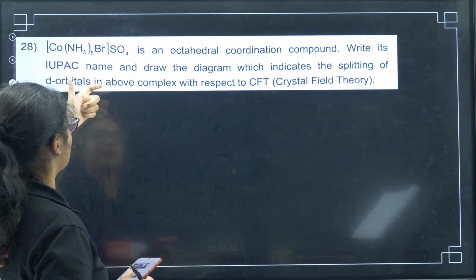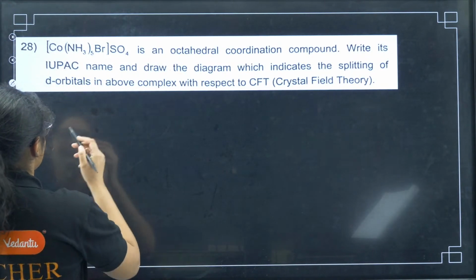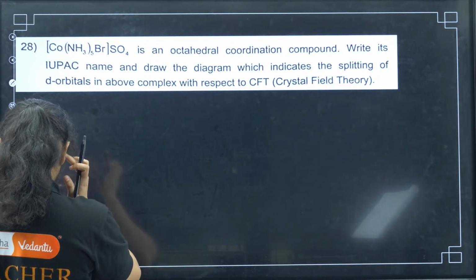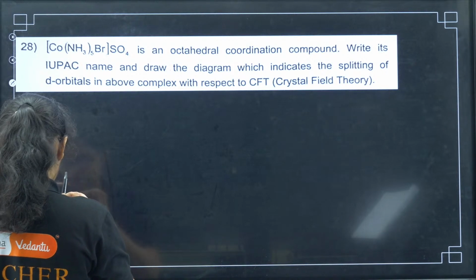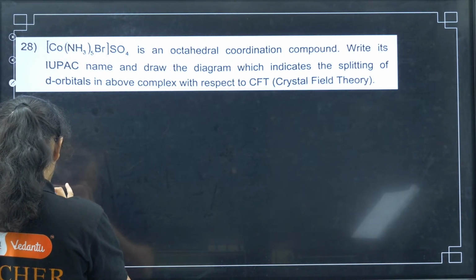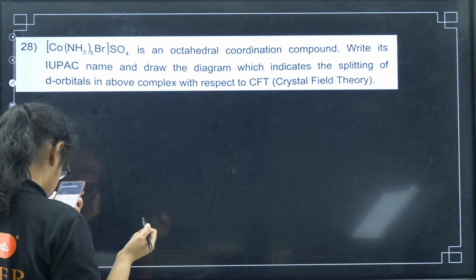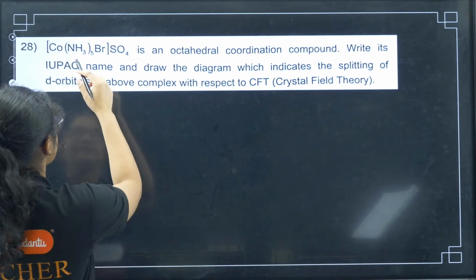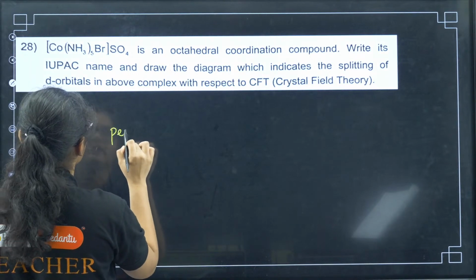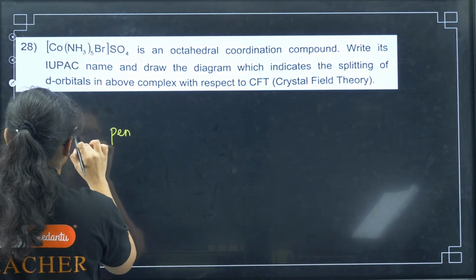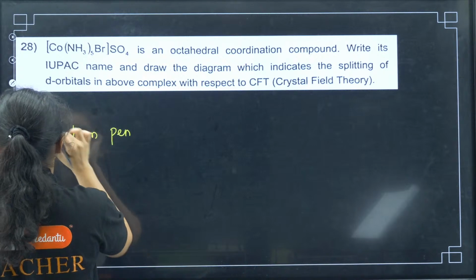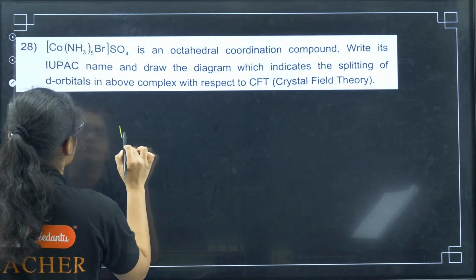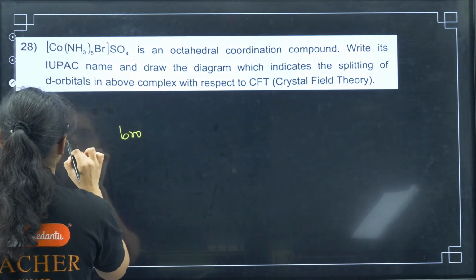Next you have the octahedral complex IUPAC name, let me tell you. Students, can you reply to this? What will be the IUPAC name? For this one, you can write first bromido, then pentaamine.